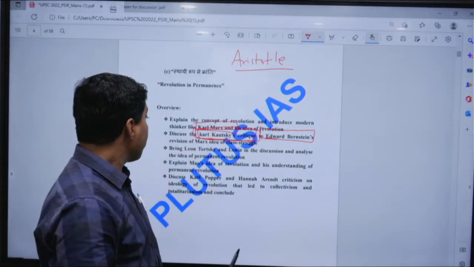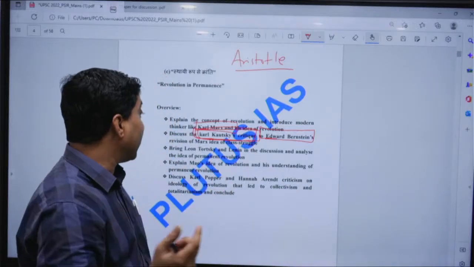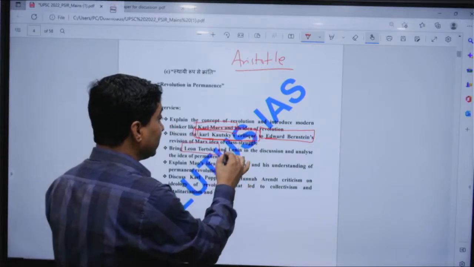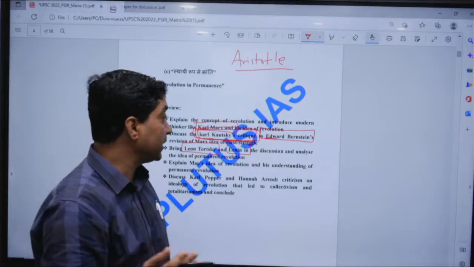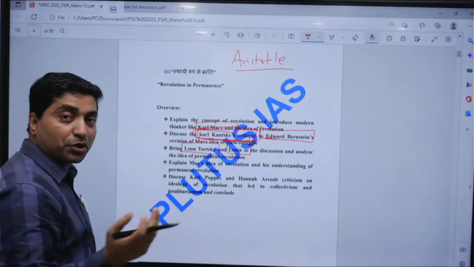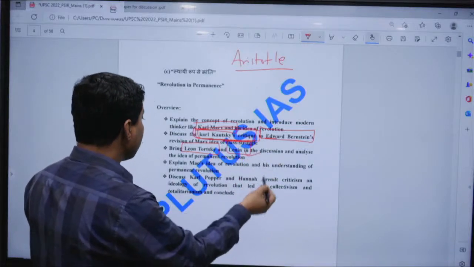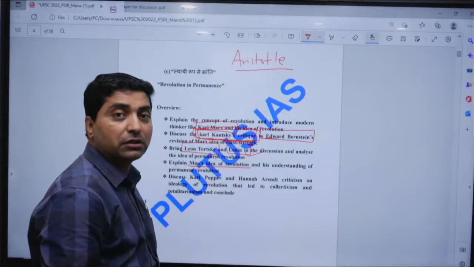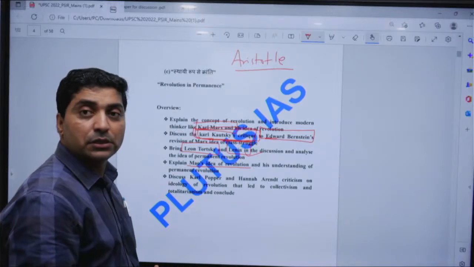Now, one can bring in Leon Trotsky, who gave the idea of permanent revolution. Or Lenin, who gave the idea of revolution through the vanguard system, the one party system, or democratic centralism. So one can analyze Leon Trotsky and Lenin, and then one can bring in Mao's idea of revolution and his understanding of permanent revolution.